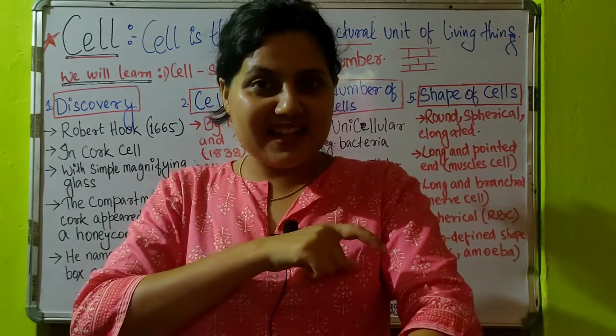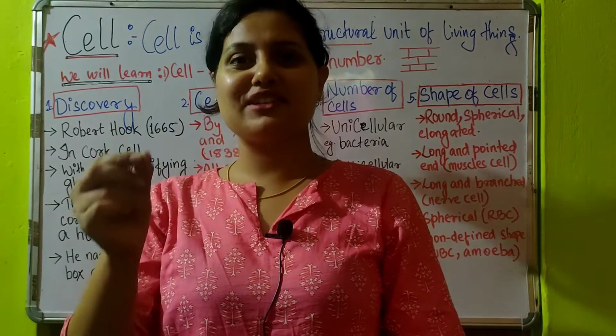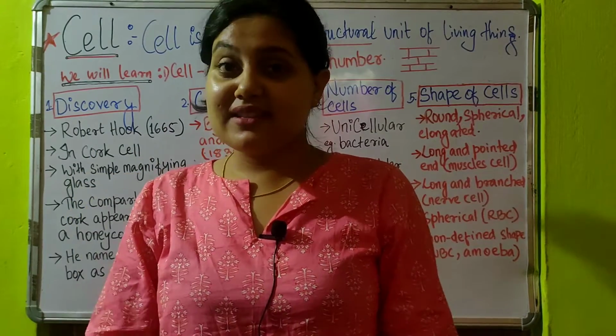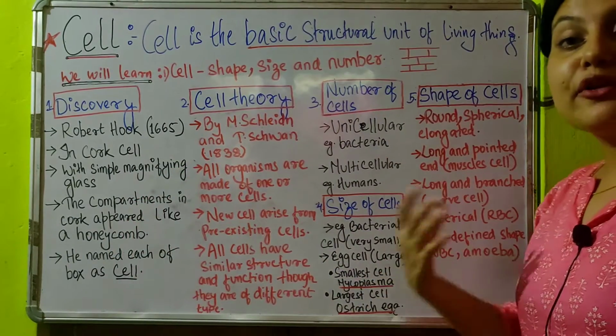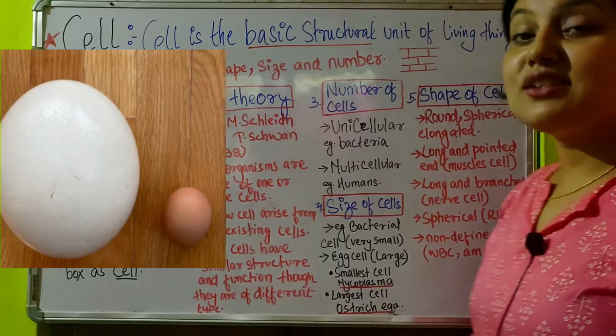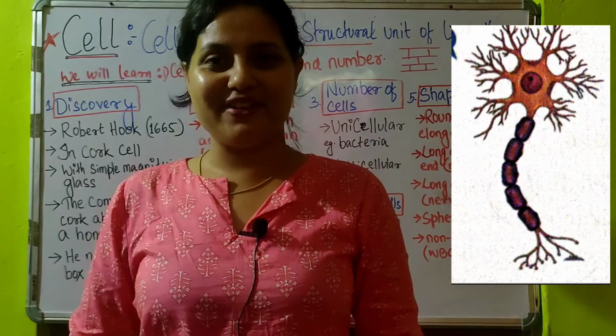Can you see our cells? No, we can't see our body cells because our cells are very small. But we can see an egg. Now you see, the smallest cell is mycoplasma and the largest cell is the ostrich egg. And the longest cell is the human nerve cell.